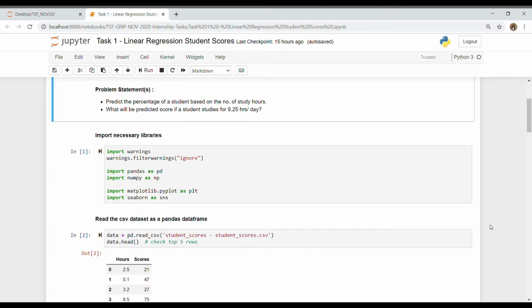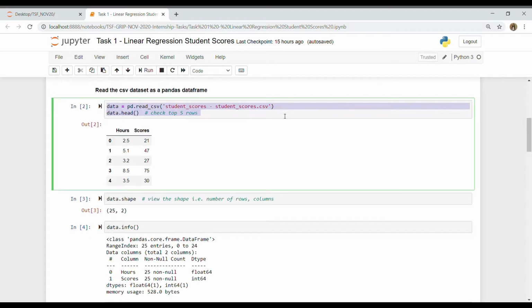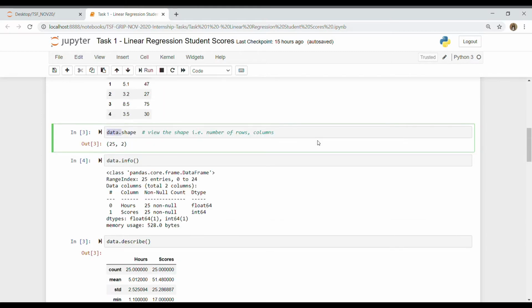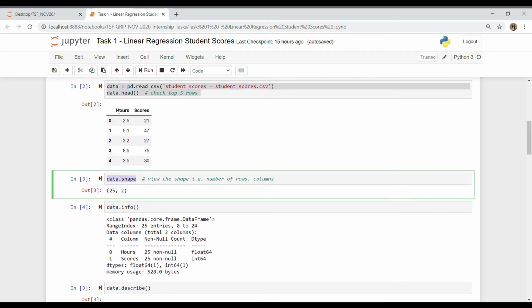So let's start. First of all, I have imported all the necessary libraries like Pandas, NumPy, and for visualization, Matplotlib and Seaborn. Once we read the data using the pandas read_csv function, we can check data.head, which returns the top 5 rows of the data, giving us a basic idea of what we have. We can also check data.shape, which returns the number of rows and columns. So we have 25 rows and only 2 columns, the hours column and the scores column.